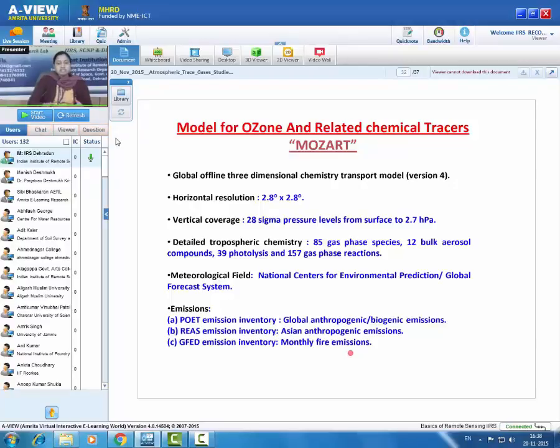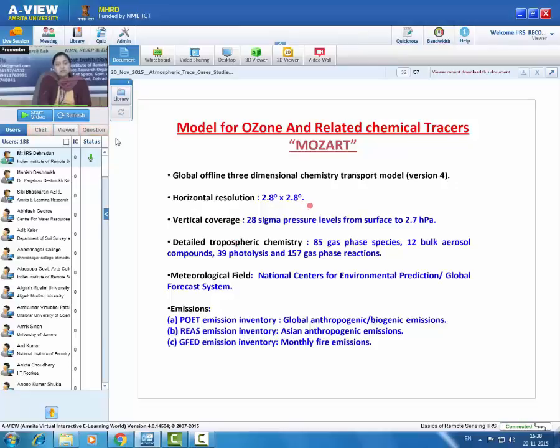So these emissions and meteorological data are analyzed by this model. This model mathematically computes how the atmosphere is chemically evolving. This model simulates 85 gas phase species, 12 bulk aerosol compounds, 39 photolysis, and 157 gas phase reactions.